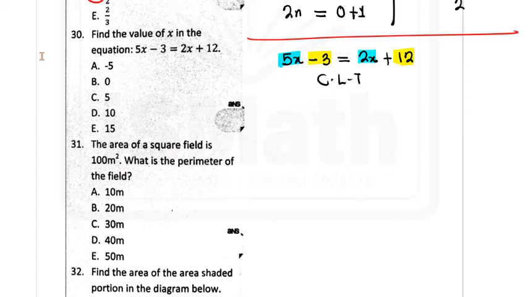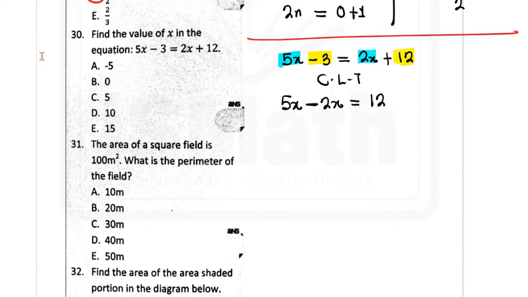I'm eliminating 2x from the right. I can actually eliminate 5x on the left, but I prefer to eliminate 2x from the right. And the way we do that is subtract 2x from both sides. When I do so, 5x would welcome 2x because I'm subtracting 2x from both sides. I'm also going to take minus 3 out of there, but the way to eliminate minus 3 from the left is to add 3 to both sides.